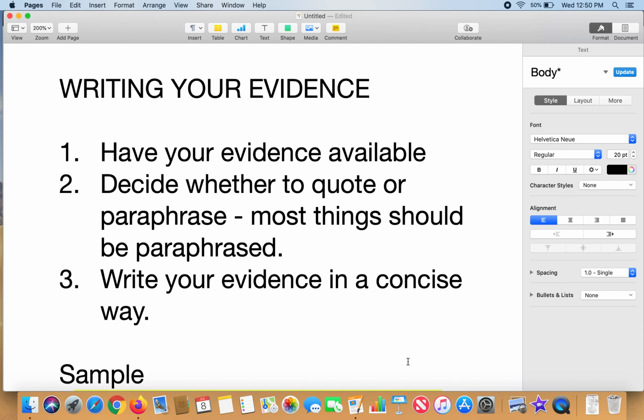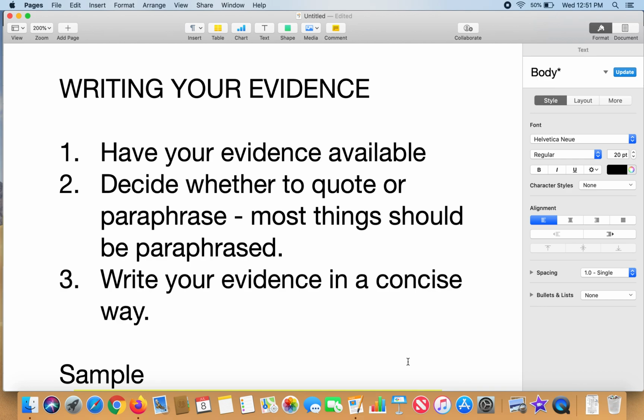The most important thing is to decide whether to quote that evidence or to paraphrase it, meaning to present it in your own words. Keep in mind, most things should be paraphrased. You should read the evidence guidelines in the previous document, but keep in mind that unless someone is speaking who is an expert, who is saying something in a particularly meaningful way, you should write it in your own words. You may present numbers, facts, data as they are because it would be inappropriate to change them from their true form, but the way that it's presented should be in your own voice.